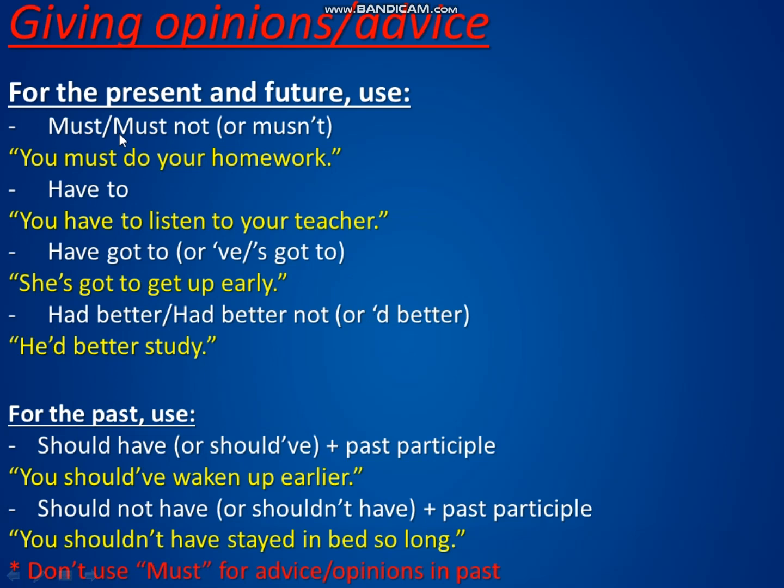Now, these are for the present and the future. For the past, if you want to give opinions, advice, suggestions for the past, use should have or should not have. We have the contraction here, should have and shouldn't have. And the past participle as well. For example, you should have woken up early.